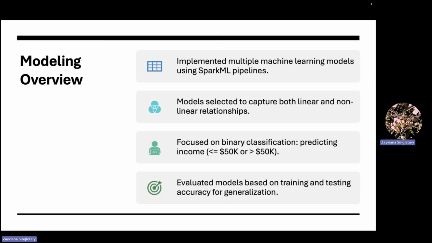Next, we implemented a variety of machine learning models using SparkML pipelines. Our goal was to test both linear models like logistic regression and more complex nonlinear models like random forest and gradient boosted trees, with the same goal of predicting whether an individual's income was less than or equal to $50,000 or greater.